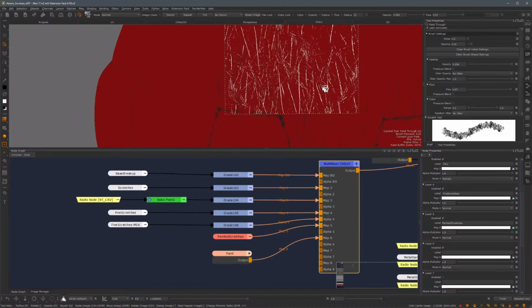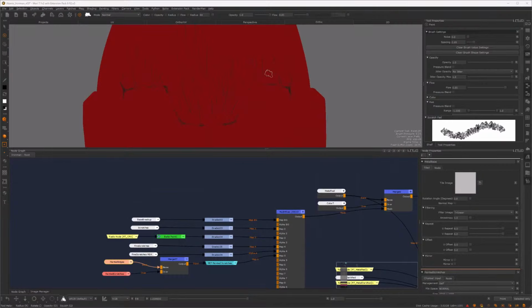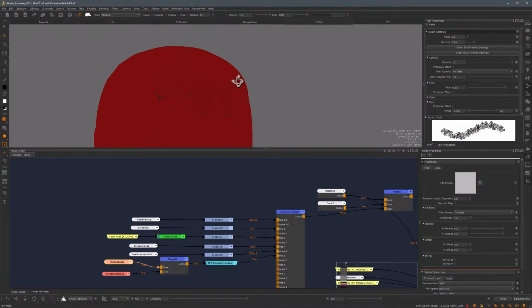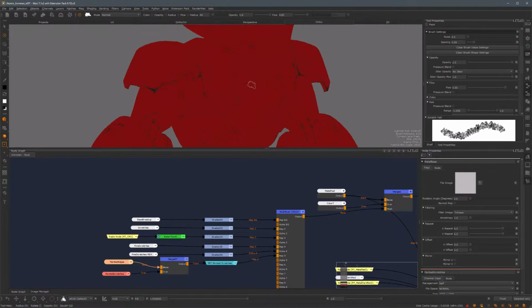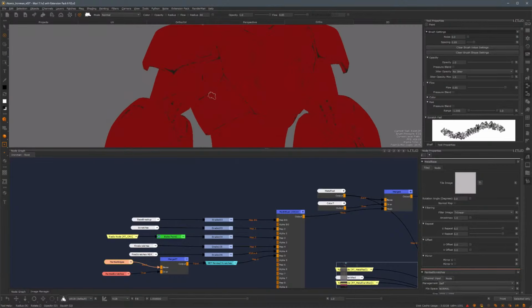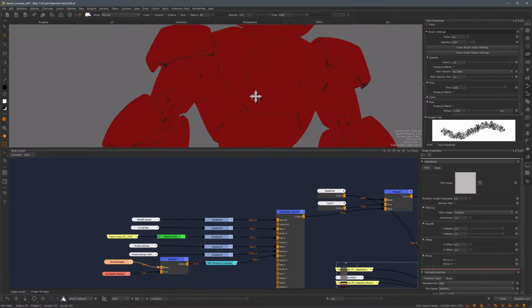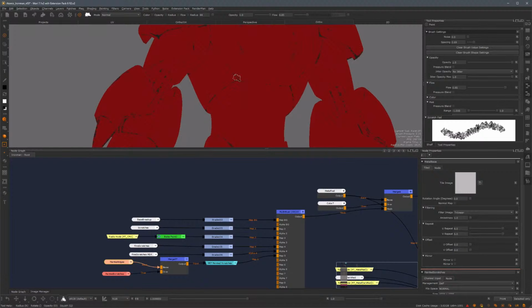And I'll spend some time doing this until I get something that I'm happy with. So I took a pass at doing this manual projection of scratches and just painting things in and out, not only on the top of the helmet, but also on the entire asset. So thinking about where this suit would get damaged if it gets into a battle scenario, I removed more paint on the corners, and I actually put back some of the paint where the curvature map and all of these procedurals were taking it out.